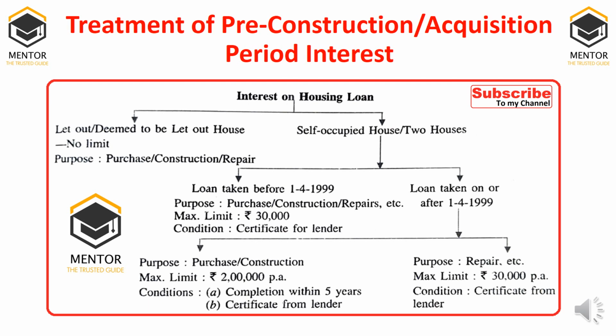If it is construction, maximum is 2 lakhs. The conditions are the house property construction should be completed within 5 years and a certificate must be taken from the lender, the bank or the loan provider. If the loan is taken for repairs, then the maximum limit is 30,000. So these are the basic conditions for interest on loan taken to construct, repair and renovate the house property.